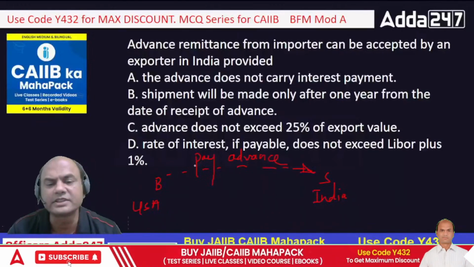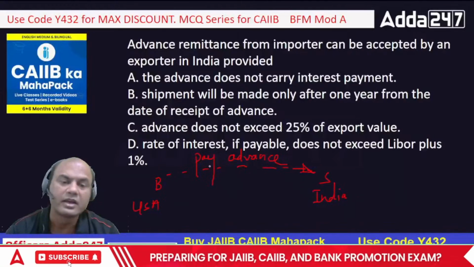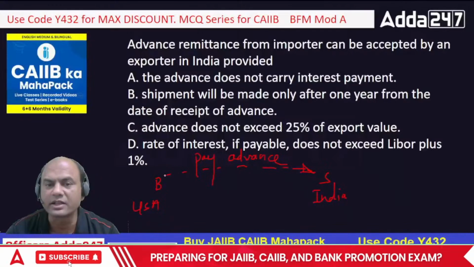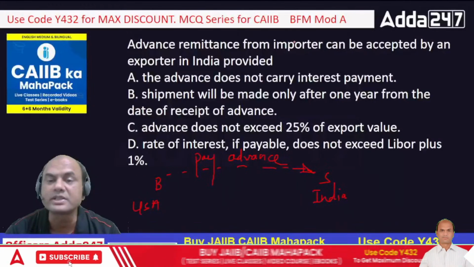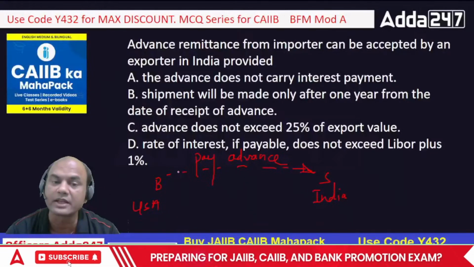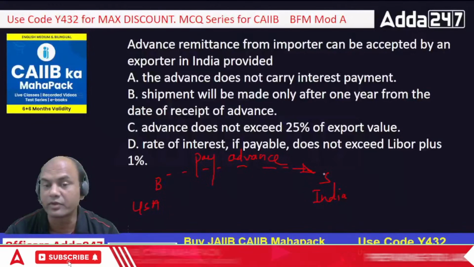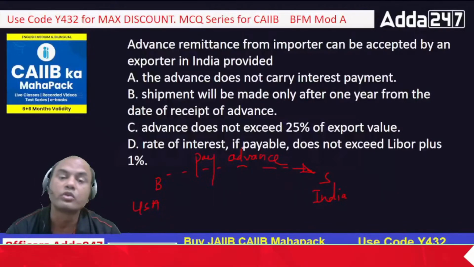Now tell me, is this buyer a fool to give you advance payment? Number 1, doesn't he need money? He or she needs money. They also need the money. So in which case can the buyer give me the advance payment? Number 1, he can charge me some interest. I am giving you this advance, but I will be charging you 3% per month. So what is that case?